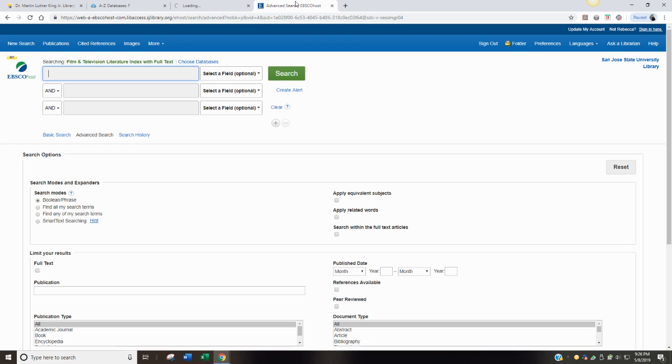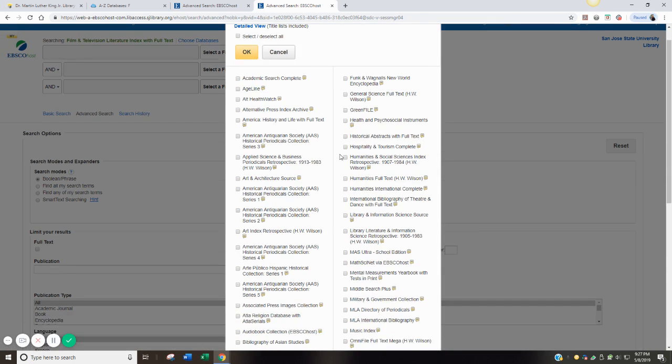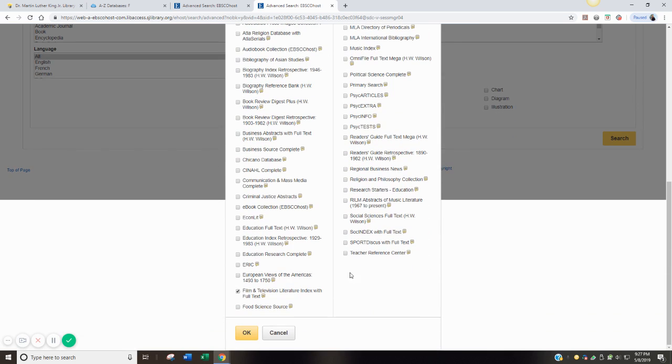When you click on that, it'll open a new window, which looks very similar to any other EBSCOhost databases. This is one of the many EBSCOhost databases; EBSCOhost is a platform hosting multiple databases that we have as a part of a package. And so you could add other databases to this search by clicking on Choose Databases, and it'll bring up all of those others. For our purposes, we only really want to look at this one.